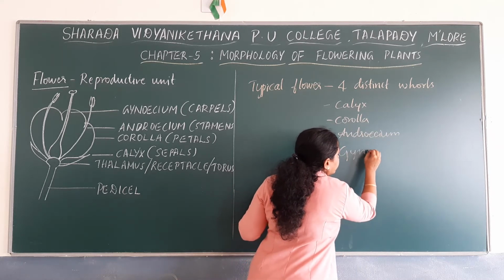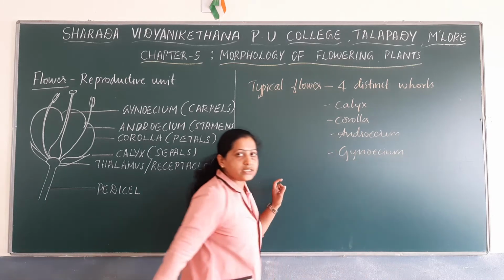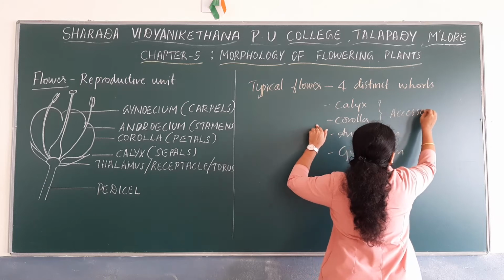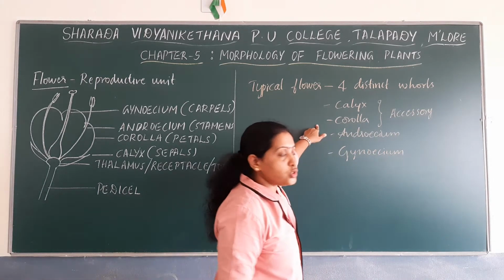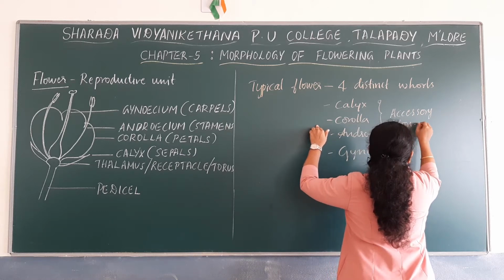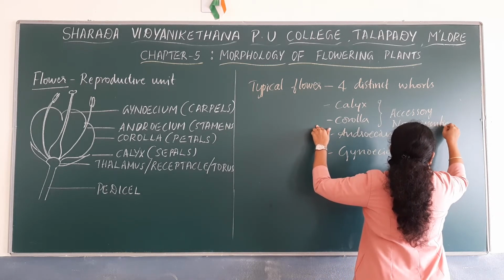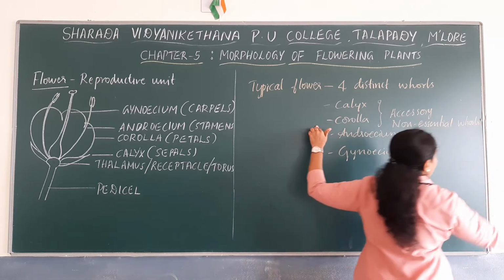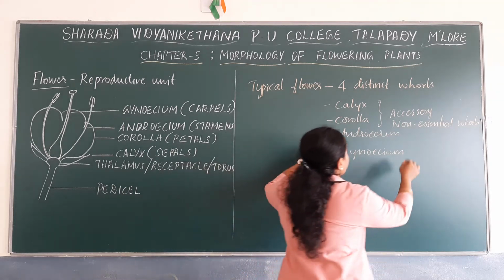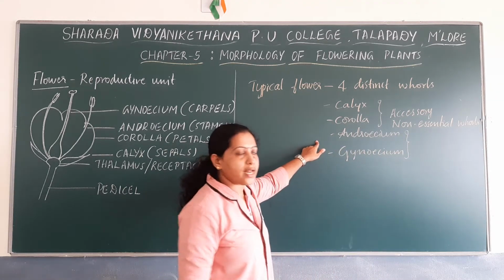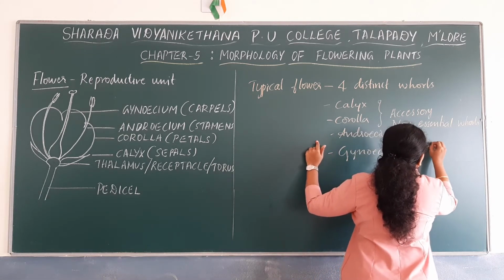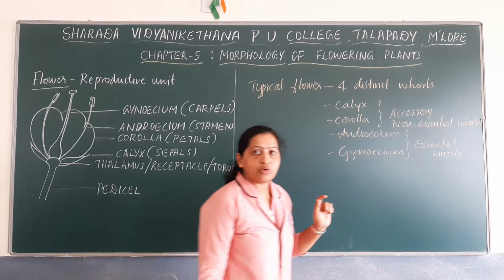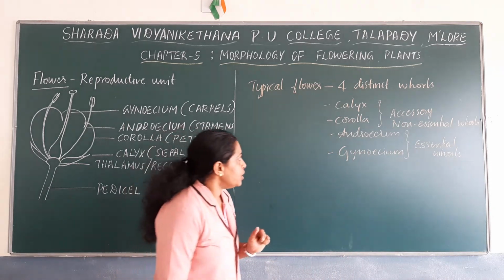Among these, the outermost two whorls are called accessory whorls, or non-essential whorls, because they are not directly involved in sexual reproduction. Whereas androecium and gynoecium are called essential whorls, because they consist of the actual reproductive units.